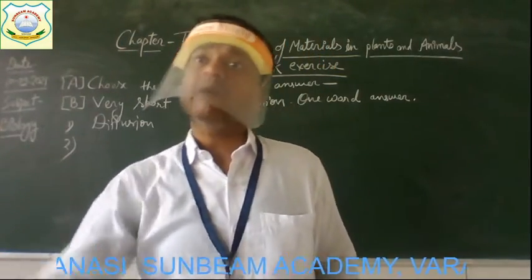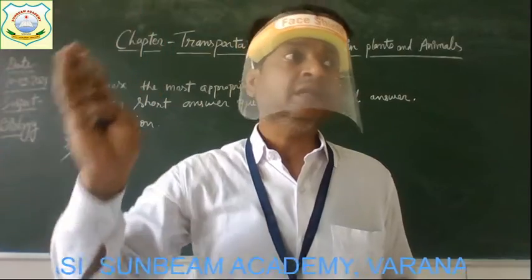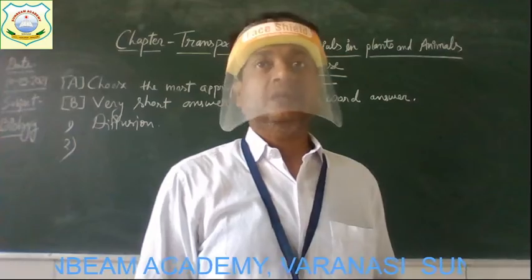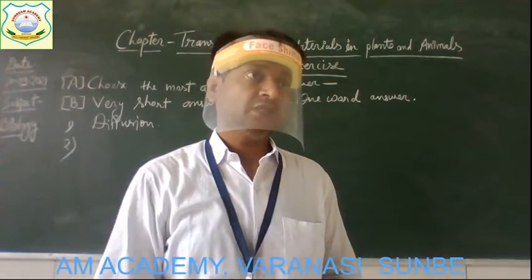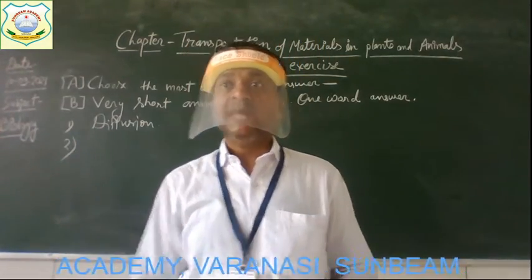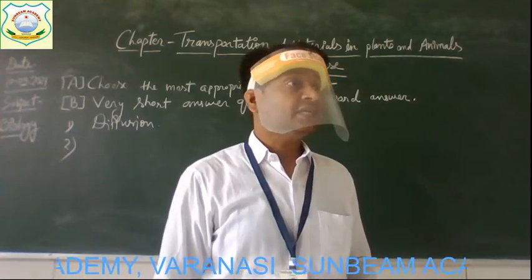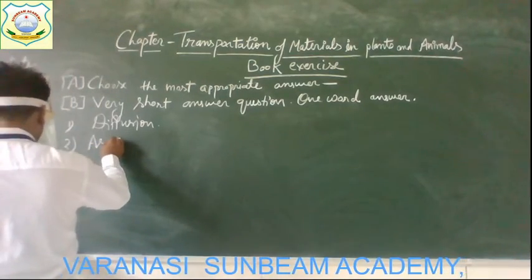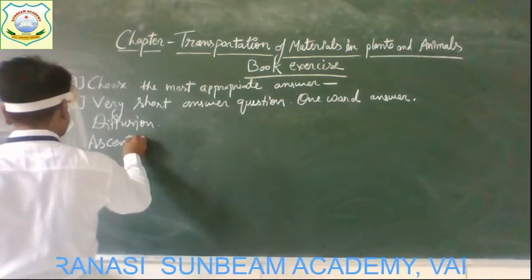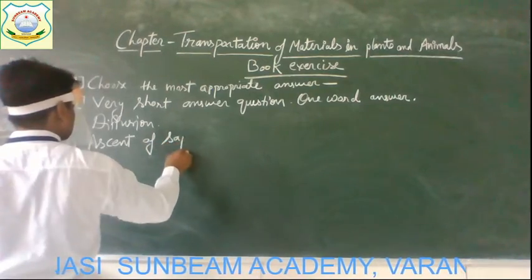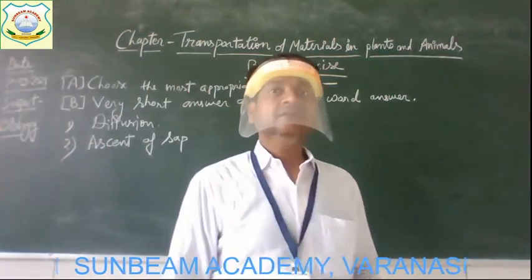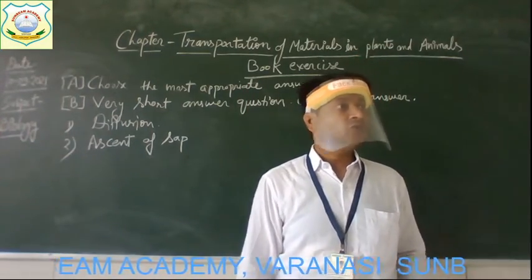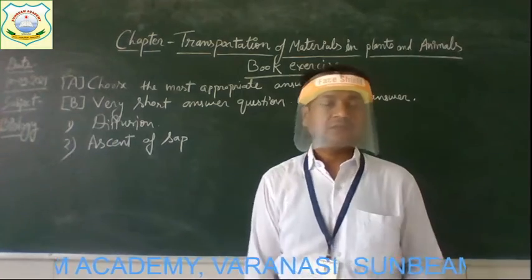So this process of movement of water and minerals from roots to all parts of the plant is known as what? You have to write the name of the process. And this process is known as, yes, ascent of sap. Ascent of sap. Means the transportation of water and mineral salts from roots to all parts of the plant.